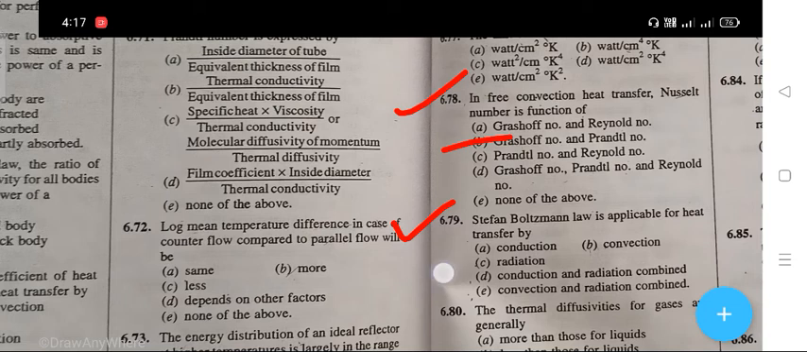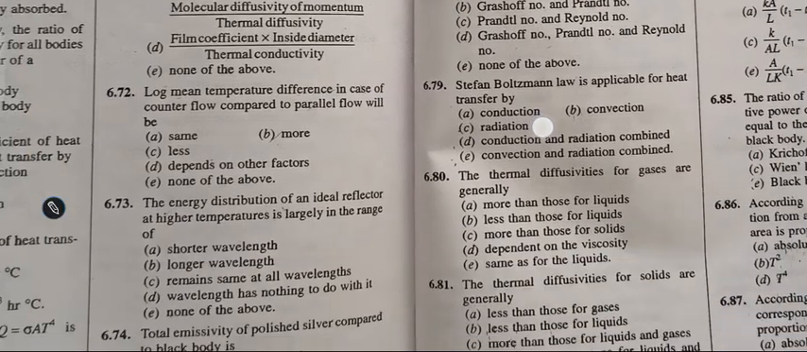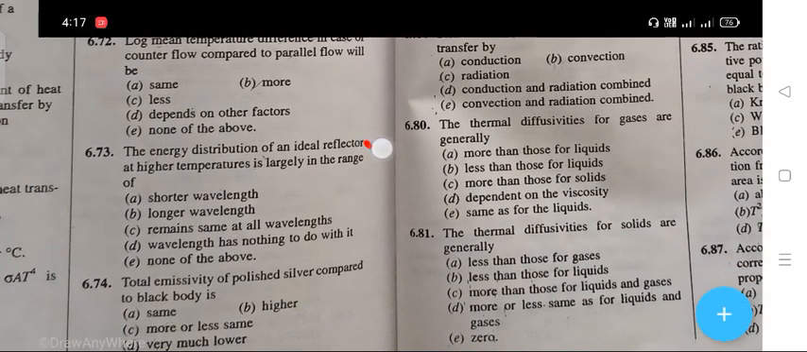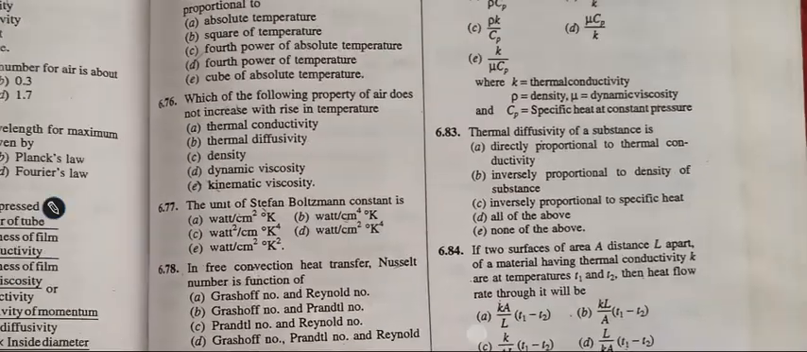That is your radiation. Next question is the thermal diffusivity for gases are generally. The right answer is A. That is your more than those for liquids. Next question. The thermal diffusivity for solids are generally. Right answer is C. That is your more than those for liquids and gases.